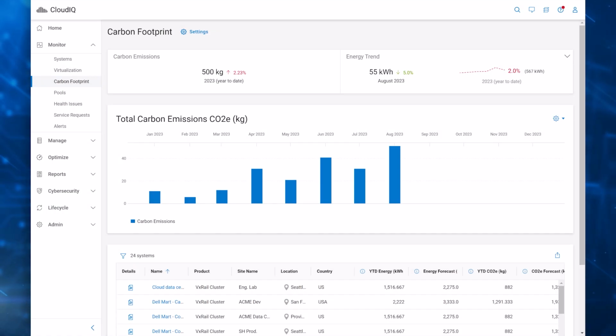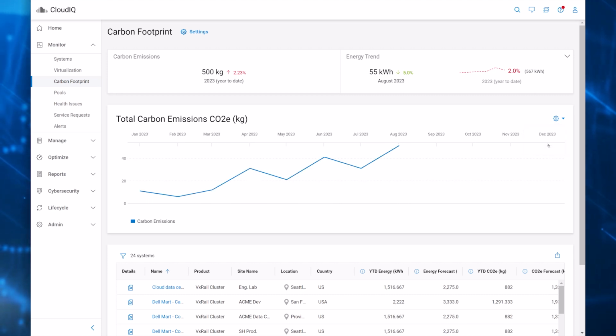You can display the total carbon emissions chart as a bar chart or line chart to display a year-to-date trend of total emissions.